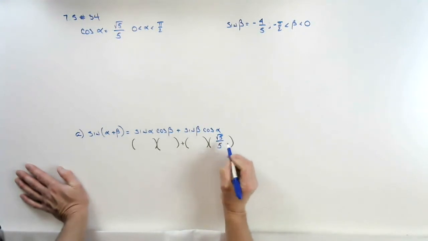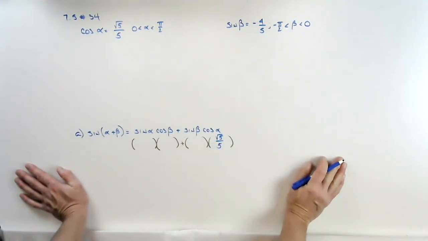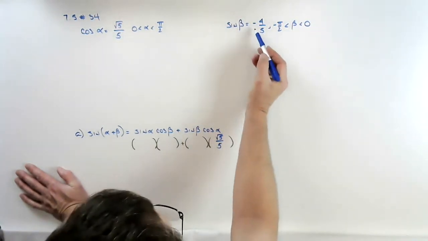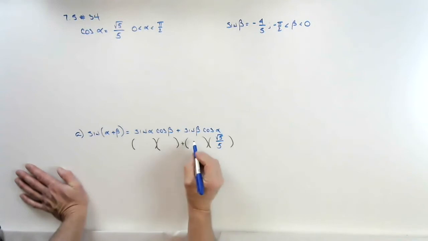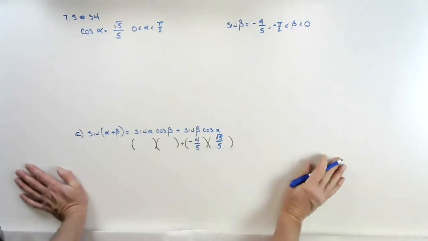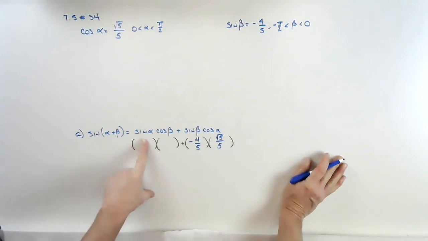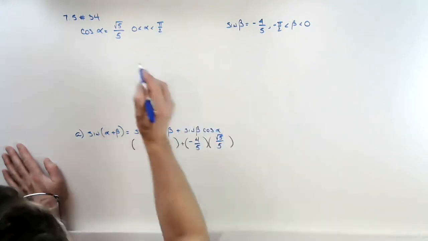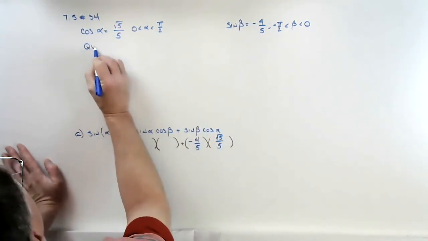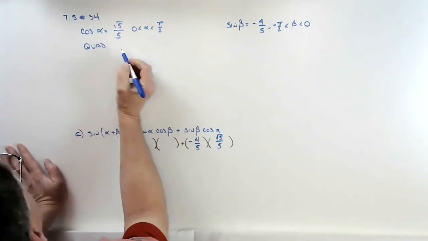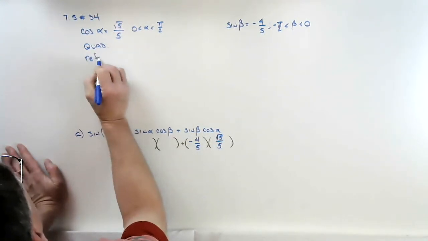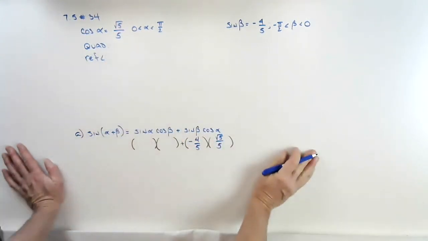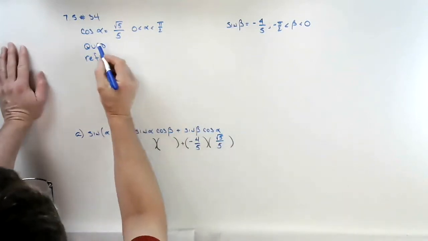They don't always give us this value in the problem, but in problem 34, they did. We already know what the sine of beta is, so we can put that right here. So we're left with having to find the sine of alpha and the cosine of beta. And the way we're going to do that is we're going to fall back on our what quadrant am I in? What is my reference angle strategy?